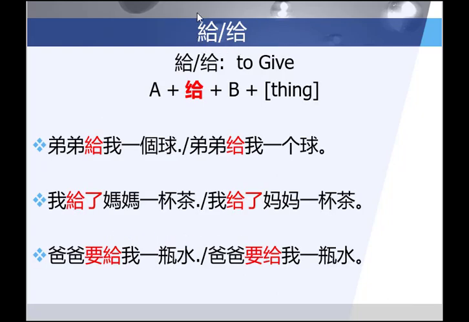Now I want to talk about 给. In its simplest sense, 给 means to give, as in A 给 B a thing. 弟弟给我一个球. Younger brother gives me a ball. 我给了妈妈一杯茶. I gave mom a cup of tea. 爸爸要给我一瓶水. Dad will give me a bottle of water. So anytime you have A 给 B followed by a noun, A is giving B that thing.